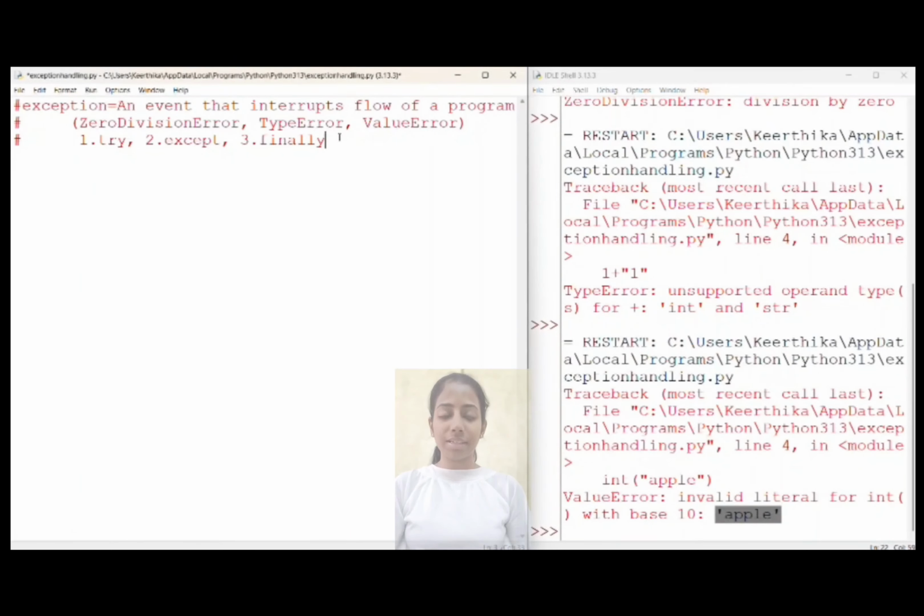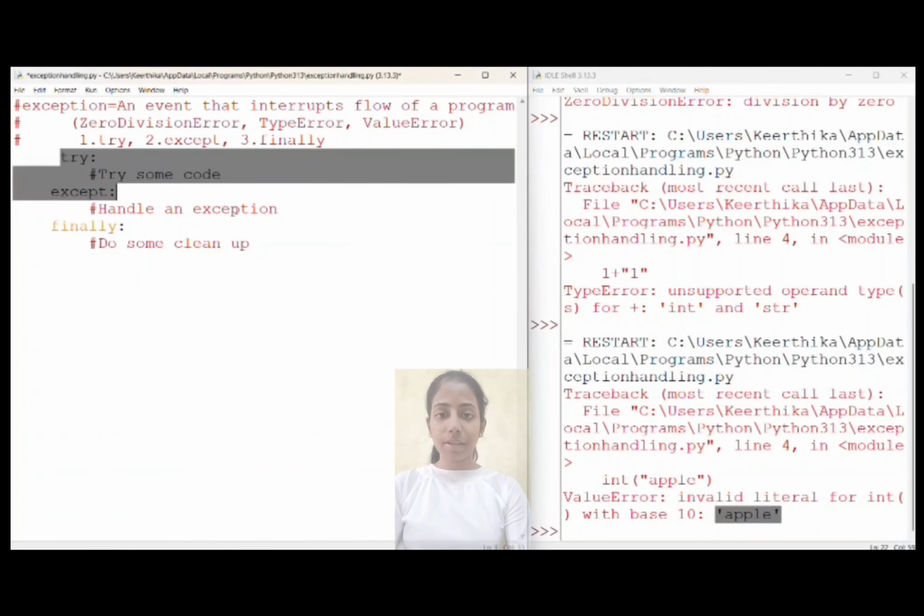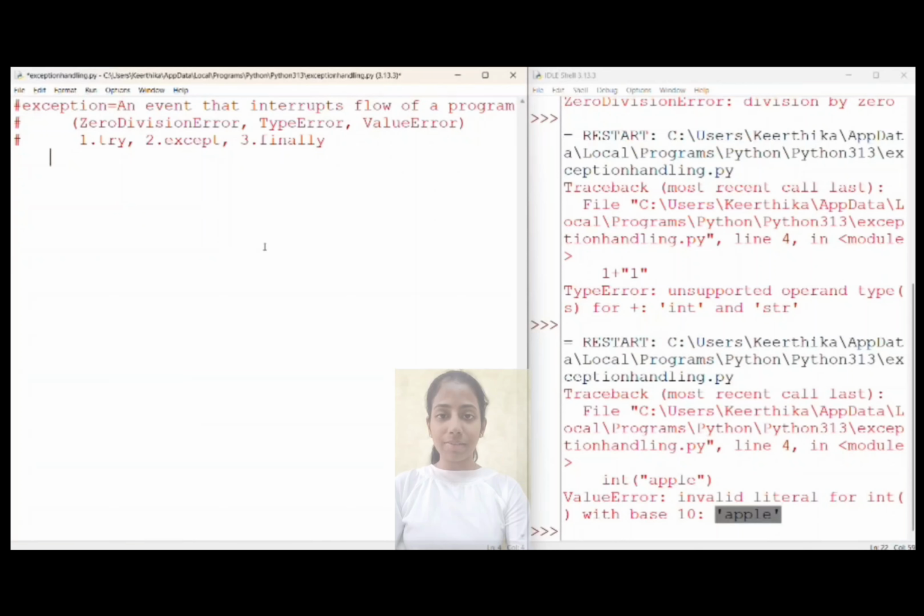So exceptions interrupt our program when they're not handled properly. To handle exceptions, we have three steps: try, except, finally. The try block is where the code to be executed is put. An except block is where a statement to be printed when an error occurs is put. Let's understand better with the code.